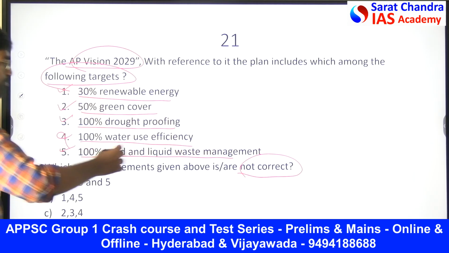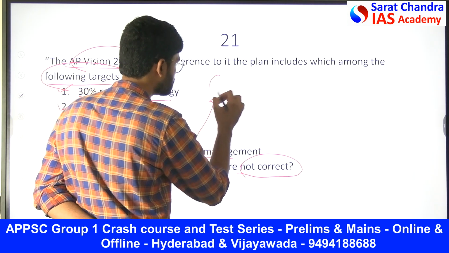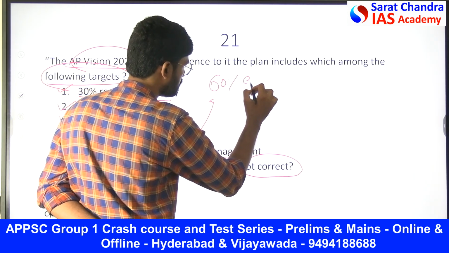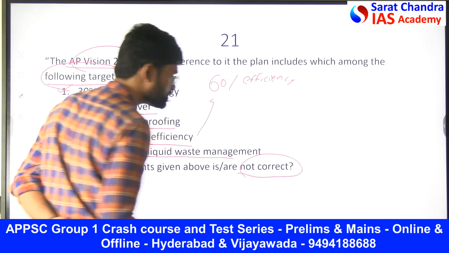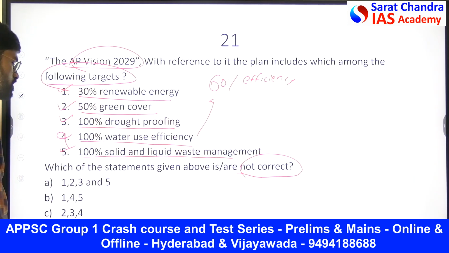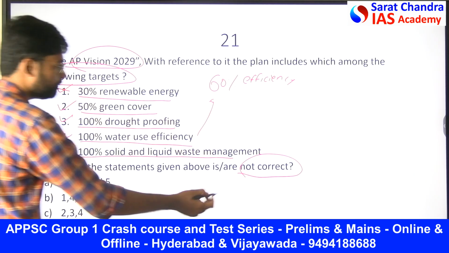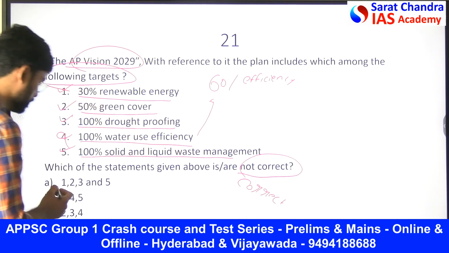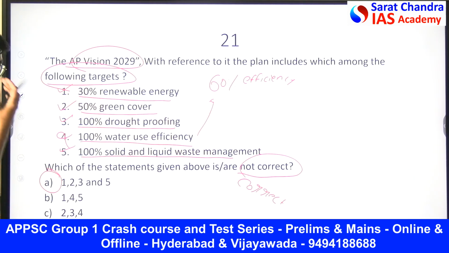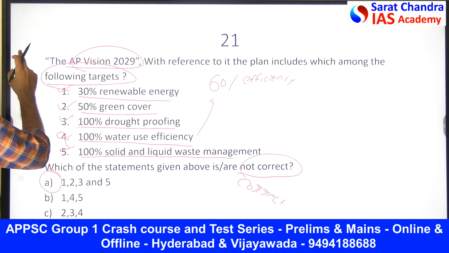The fourth one, when it comes to it, is 60% efficiency. We are talking about 60% efficiency. So obviously 1, 2, 3 and 5 are the correct ones, and the fourth is the wrong one.